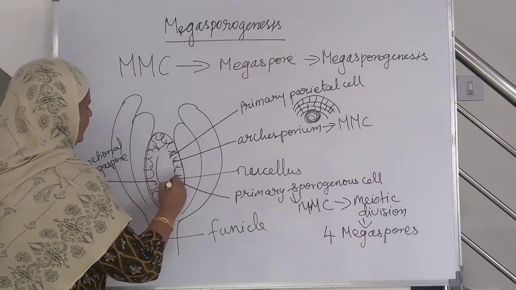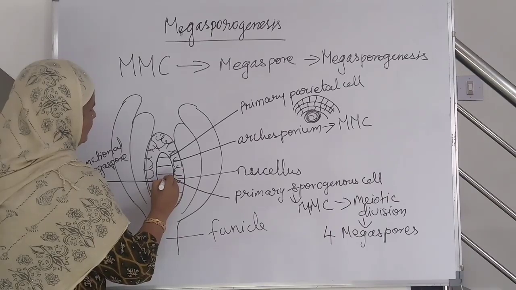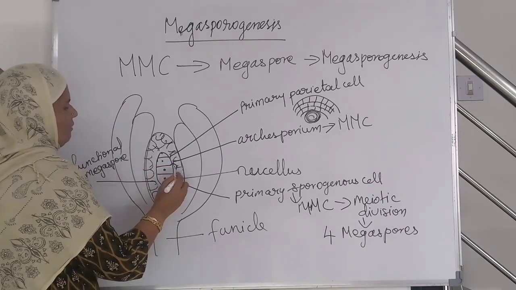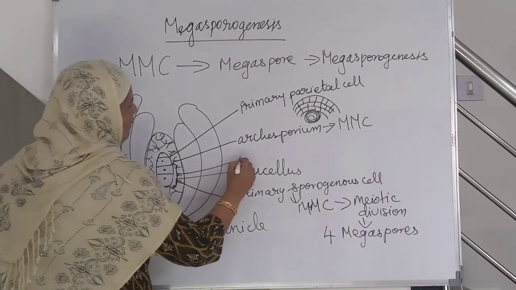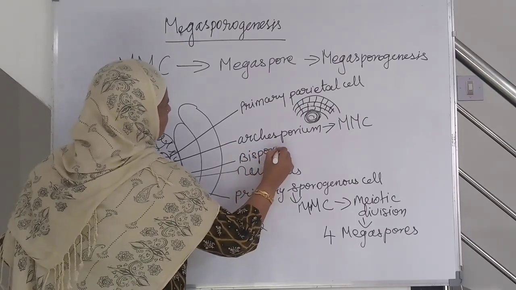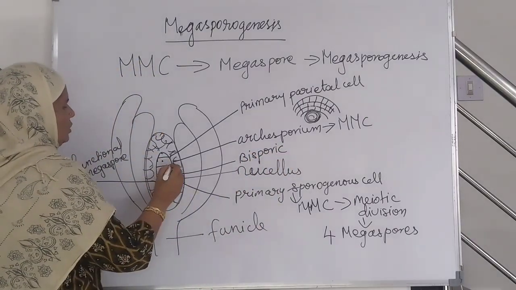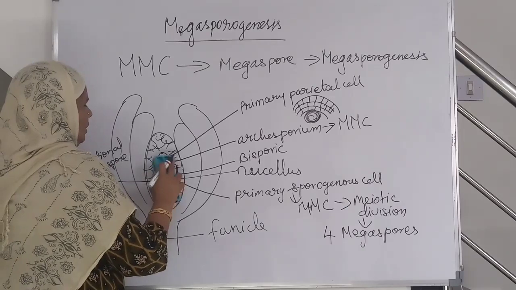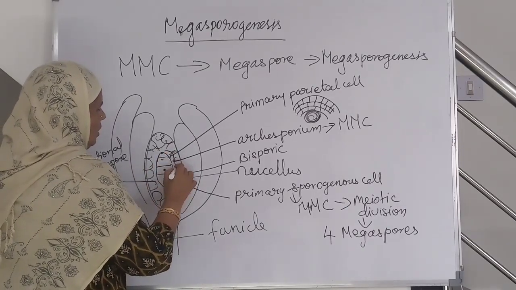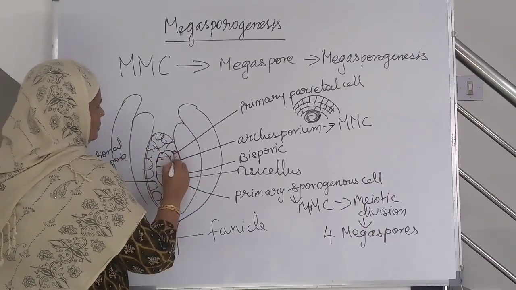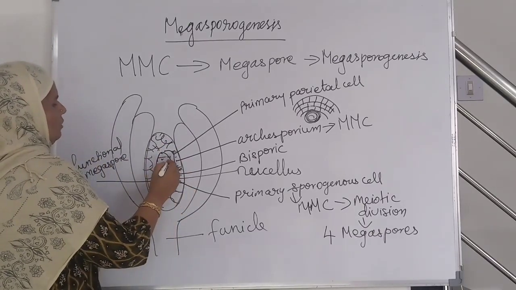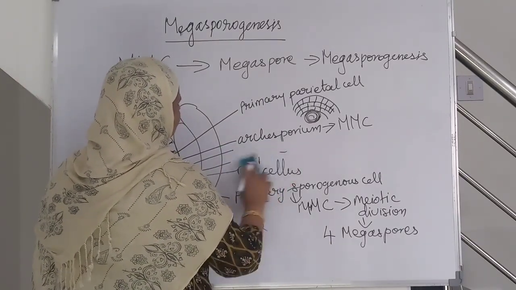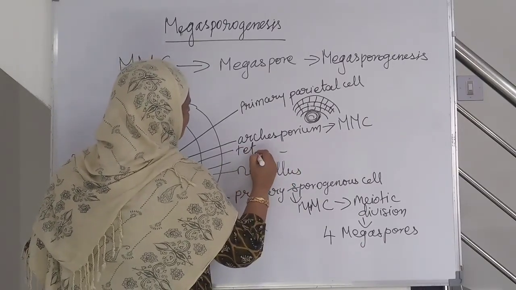Sometimes, among the 4 megaspores developed, 2 megaspores may be utilized for the development of the embryo sac, that is called bisporic development, and the remaining 2 will degenerate. Sometimes all the 4 megaspores may be involved in the development of the embryo sac, that is called tetrasporic development.